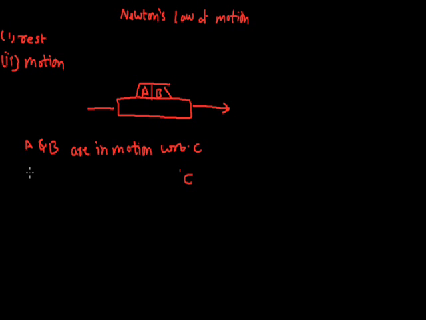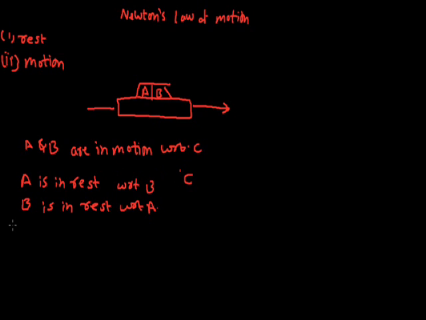But if we talk about A, then A will be at rest with respect to B. It means if A wants to see B, then B's position will not change with respect to A. So A and B both are at rest with respect to each other. A will see that B is not moving, and B will feel that A is not moving. But both these persons are moving with respect to C.